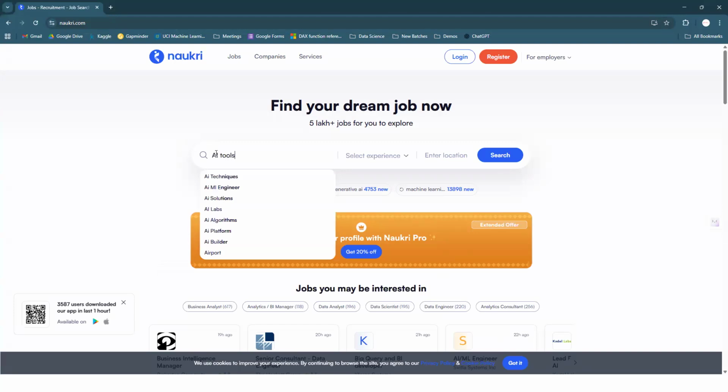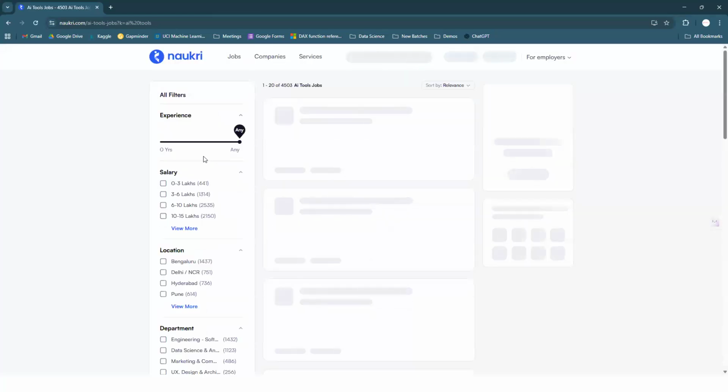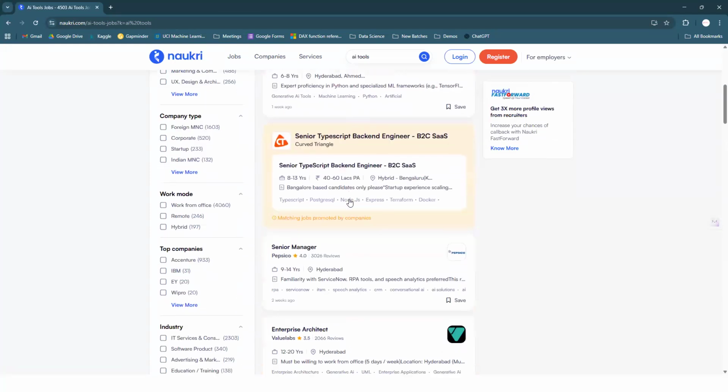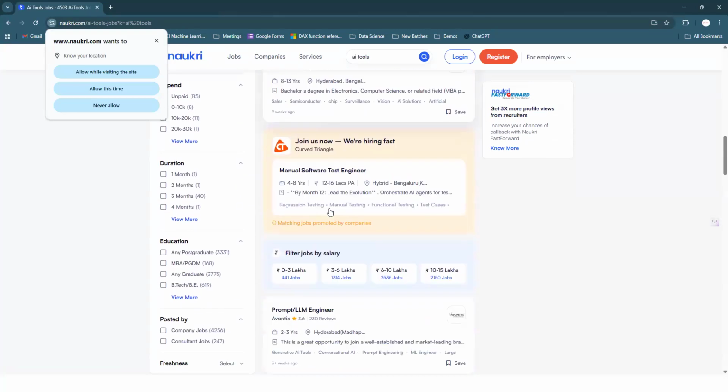Let us look at some AI tools. I'm not talking about AI as a field, because AI means all that data science, AI, all these things come in there. These are different, guys. AI and ML engineer are different roles. There are machine learning and AI, those are something like this. So we don't find any jobs readily on AI tools.